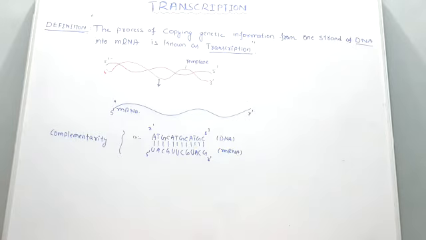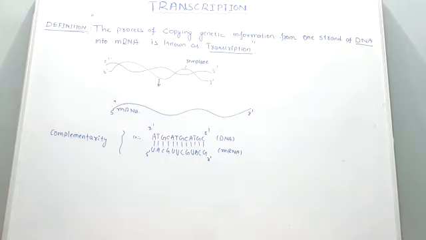So, transcription is a phenomenon where the information is copied from the DNA template. You already know the meaning of template. A template is the DNA strand on which the new messenger RNA or replicated strand is going to be made. But here we are not discussing replication, we are discussing transcription. Transcription is the process where the information present in the DNA is copied into the messenger RNA, which is essential for protein synthesis.